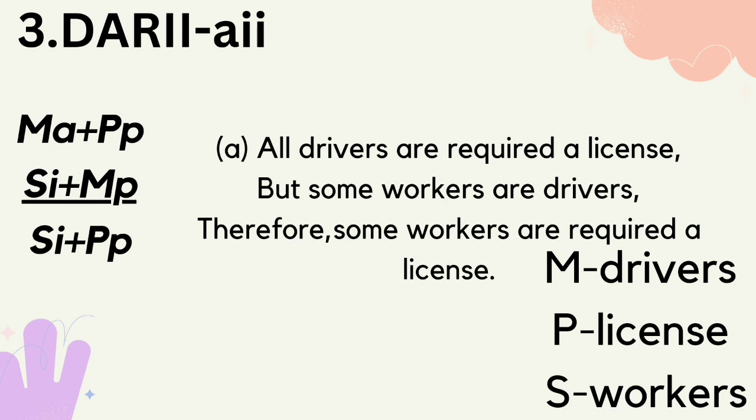Example A. All drivers are required a license. So it is the major, and drivers is the middle, and license is the predicate. But some workers are drivers, so this is the minor, and workers is the subject, and drivers is the middle. Therefore, some workers are required a license, so it is the conclusion. The workers is the subject, and the license is the predicate.